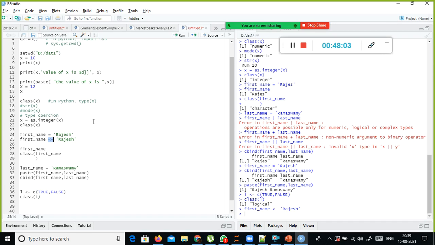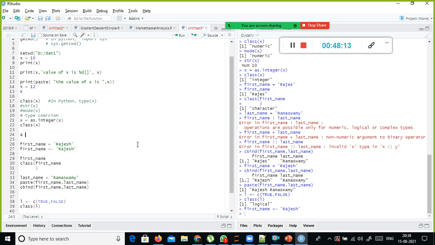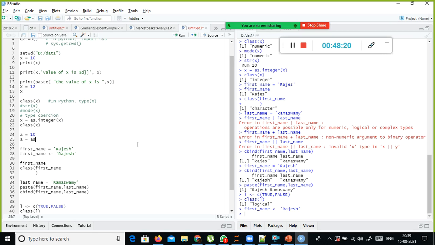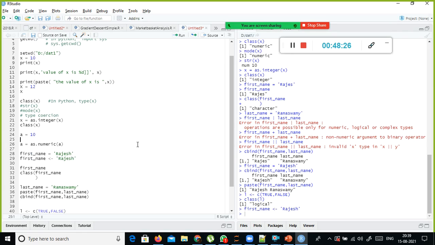Okay, and for example, I have another variable, a, which is equal to 10. I want to convert this to a numeric data type: as.numeric of a, and class of a.